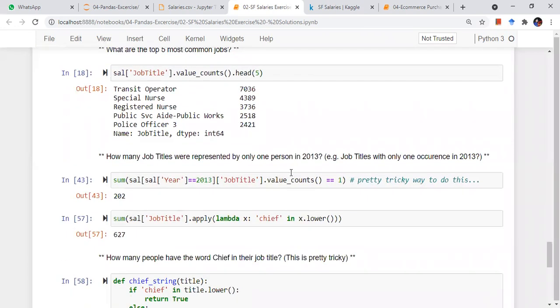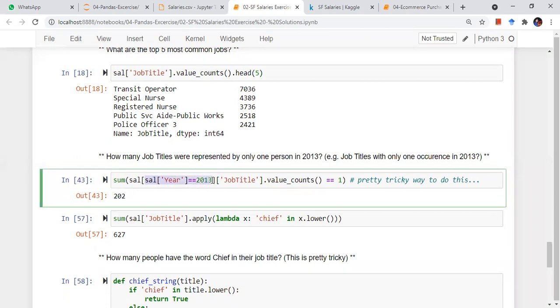Okay, so this I have to filter out. There are kind of two conditions. First of all, I want to filter where my year is 2013, right? In that year, in the job title column, the value count is equal to 1, right? So this is one nice way of doing it actually, right? So I'm printing the sum of all those counts.